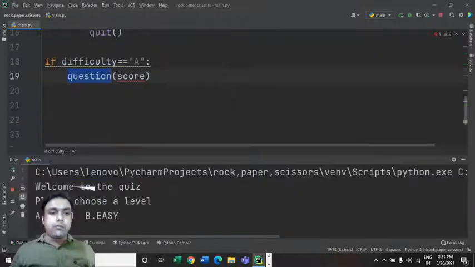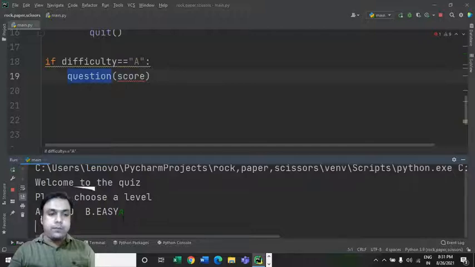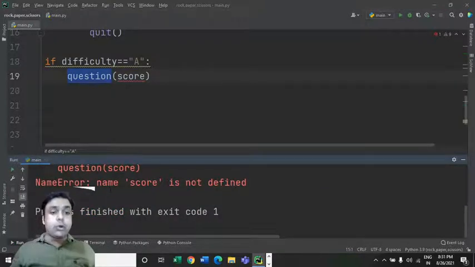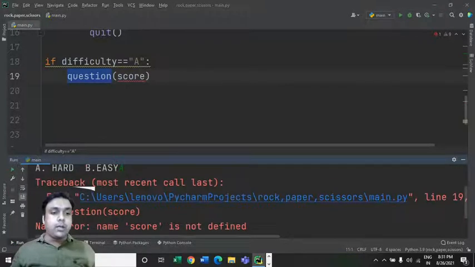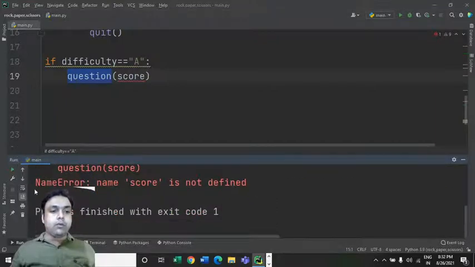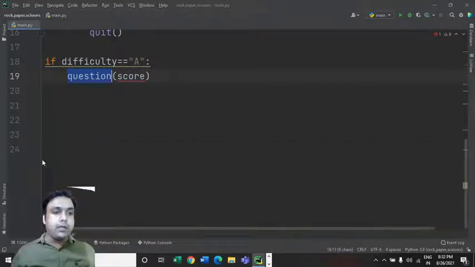Now let's run this code and see what's gonna happen. So that's the level we have to input. Now I'm inputting this A. Okay, name score is not defined, so it's not able to identify this score. Now what is the problem? Let's see.